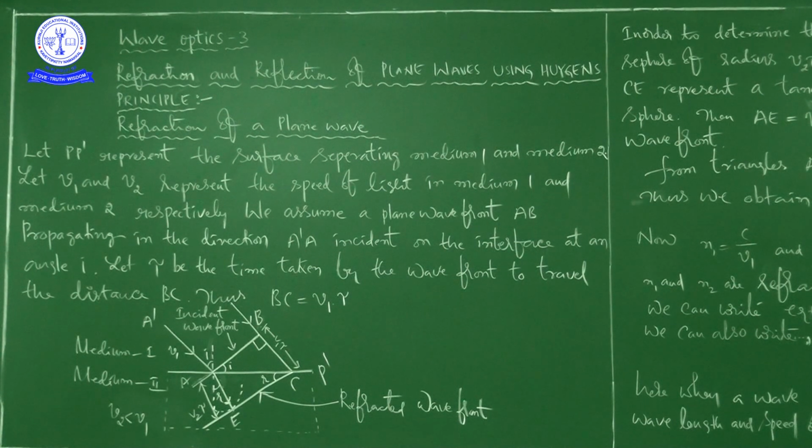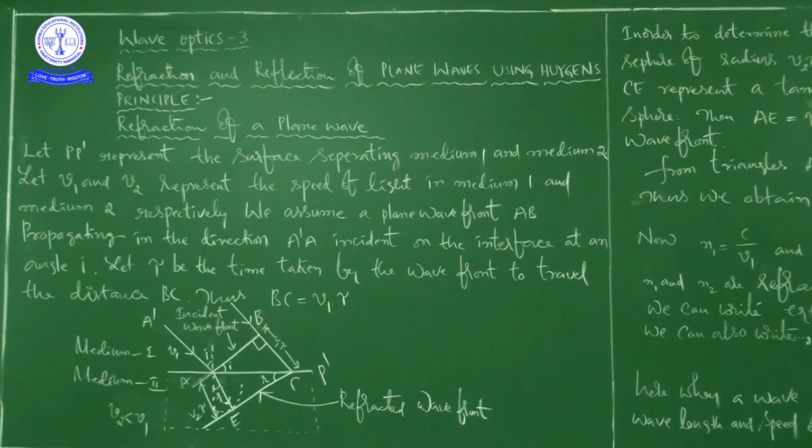Right. So now we will focus on refraction of a plane wave. What is refraction, we know. Bending of a light ray at the point of separation of both the media, when it propagates from one optical medium to another optical medium.